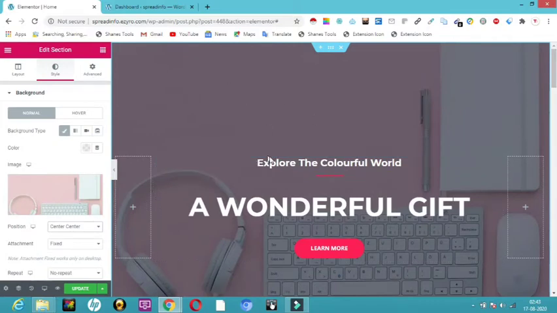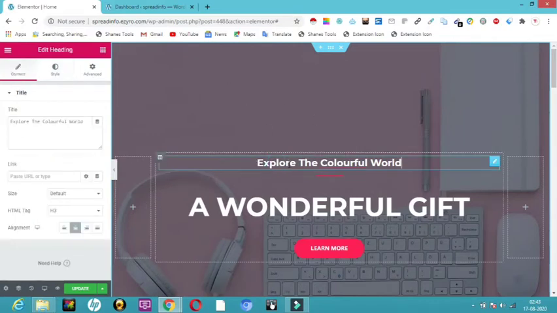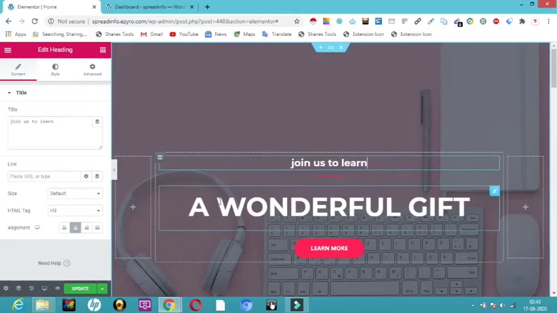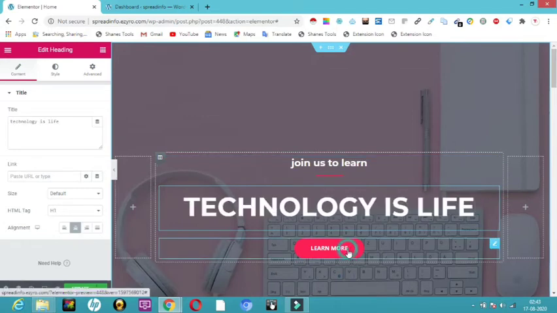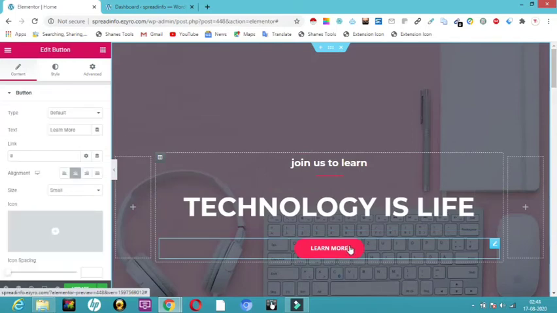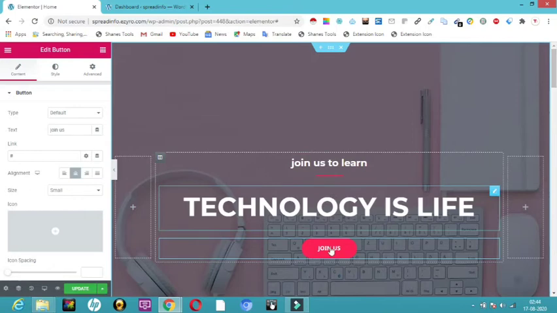What about all these edits? I'll show you. Now I'm going to click here on the layer and type something here, and I want to edit this at the same time. Here is a small button. You can also edit this button at the same time. So let me show you. Join us. So like this you can edit however you want, and I'm going to tell you how.